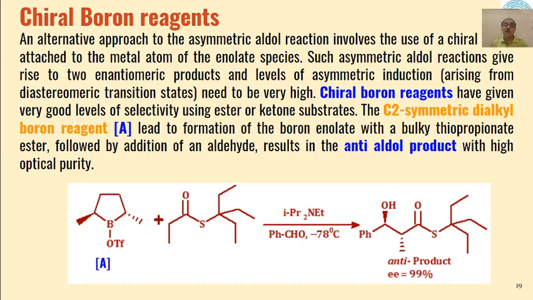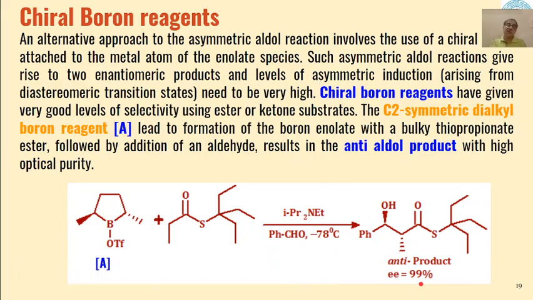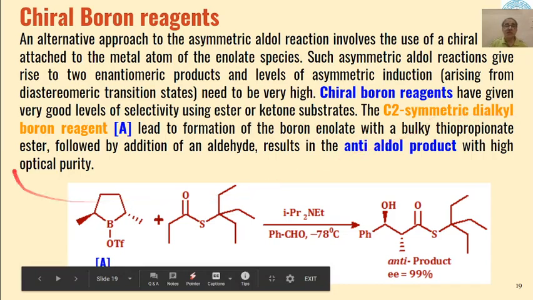And these chiral boron reagents have been found to give good enantioselectivity for use with esters or ketone substrates for this asymmetric aldol condensation. For example, when this C2 symmetric dialkyl boron reagent was used with this type of thioester, the anti-product with an isomeric excess of 99% was formed.